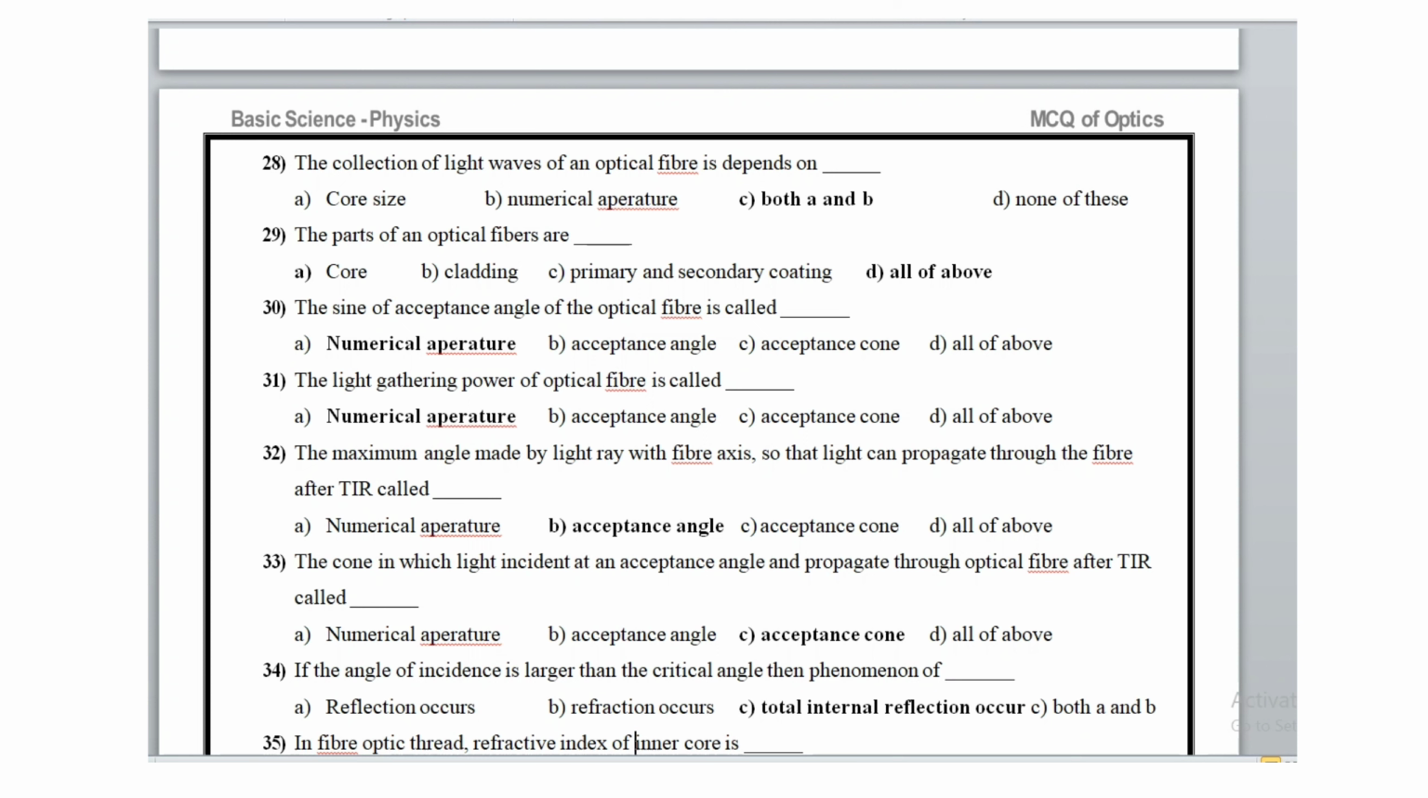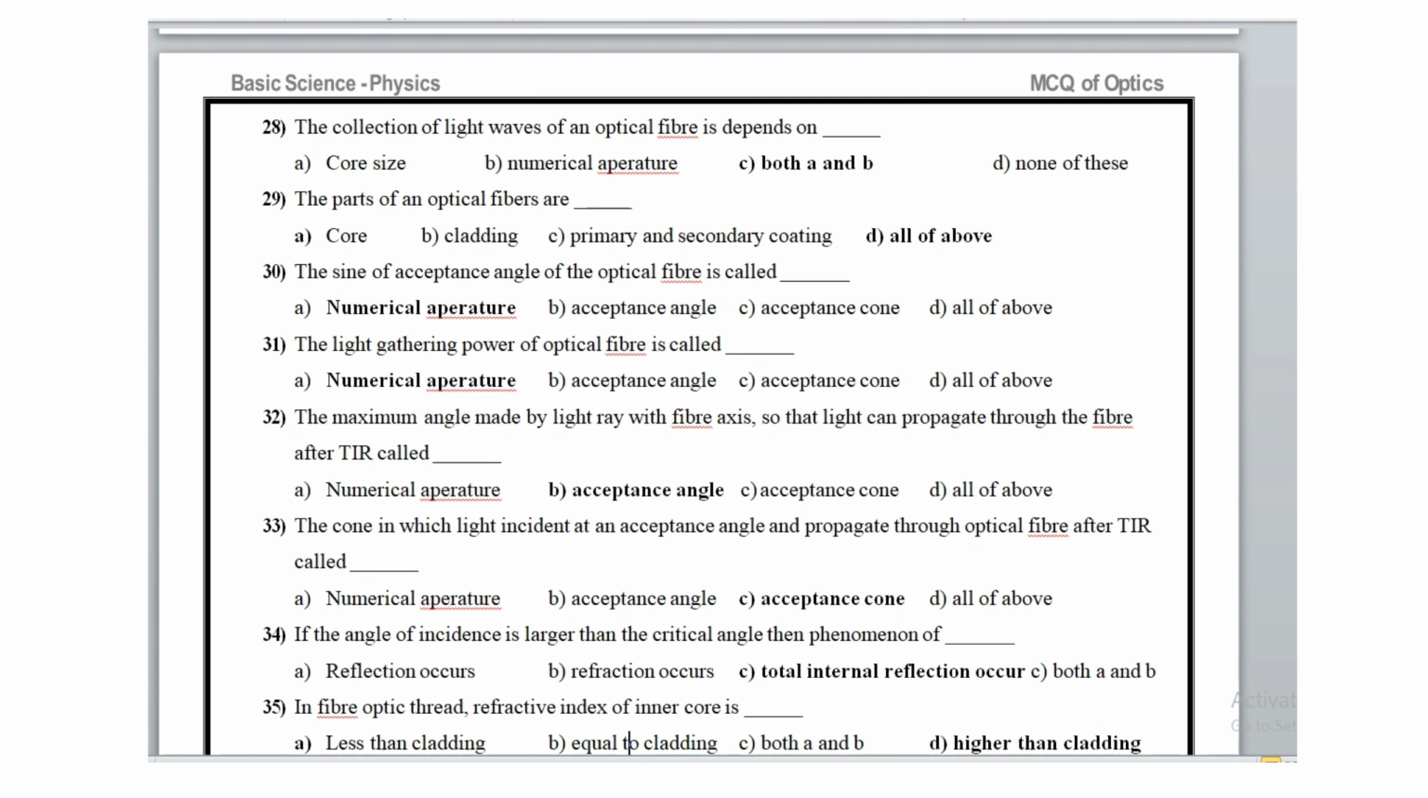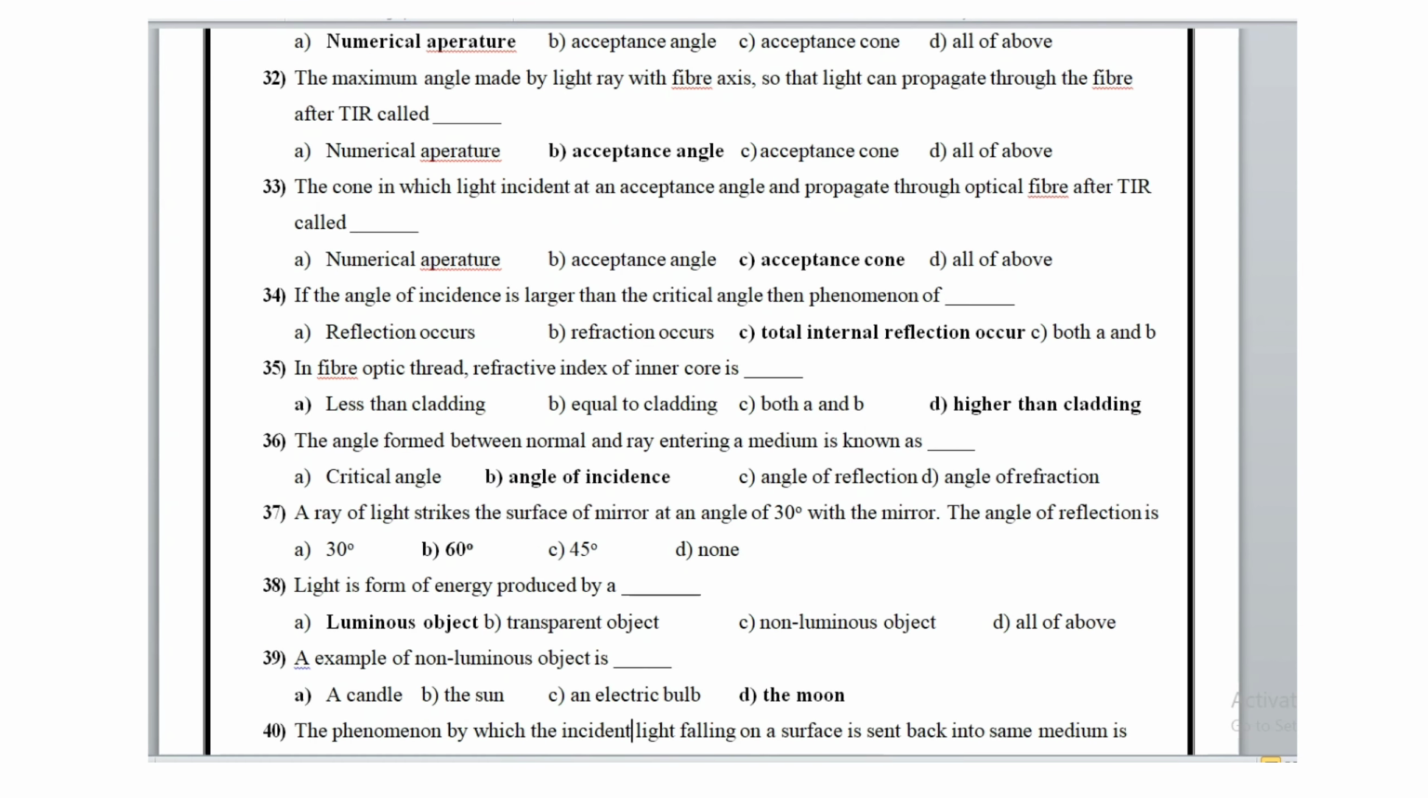The light gathering power of an optical fiber is called numerical aperture. The maximum angle made by a light ray with the fiber axis so that light can propagate through the fiber after TIR is known as the acceptance angle. The cone in which light incident at an acceptance angle propagates through the optical fiber after TIR is known as the acceptance cone. Then question number 34.